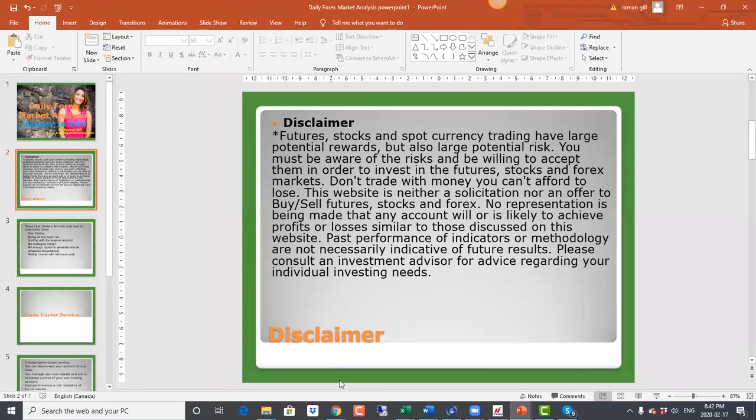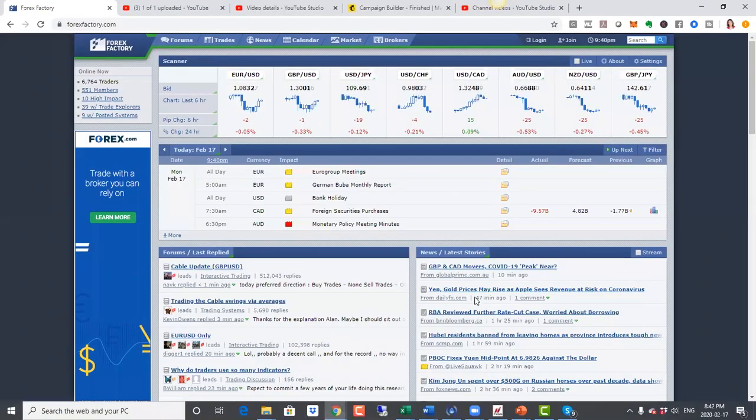As usual, we'll get started with our calendar here. In terms of the data, we just had the monetary policy meeting minutes for Australia. The RBA, Reserve Bank of Australia, has looked at some cases where they may cut rates, or how things will look if they were to cut rates. As a result of that, we have seen the Australian dollar drop, because anytime central banks talk about cutting rates, that is negative for the currency. So the Australian dollar has gone down.